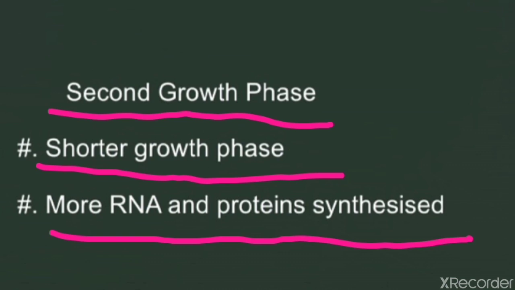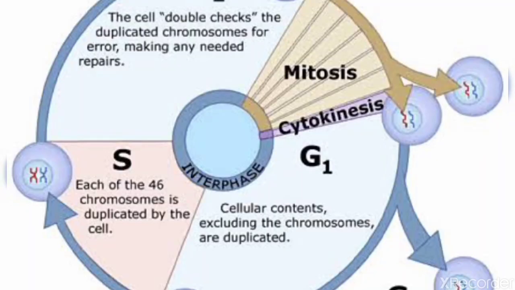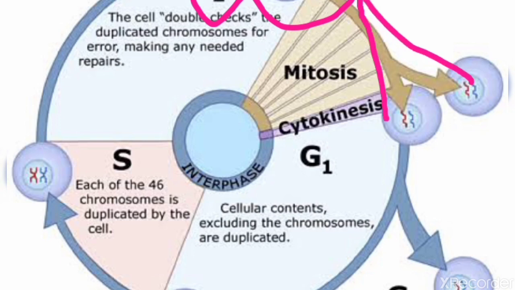Now the cell is ready to start the next cell division, and thus the cell cycle goes on. Is it clear, children? After G2 phase, the cell is ready to start the next cell division, and thus the cell cycle goes on.